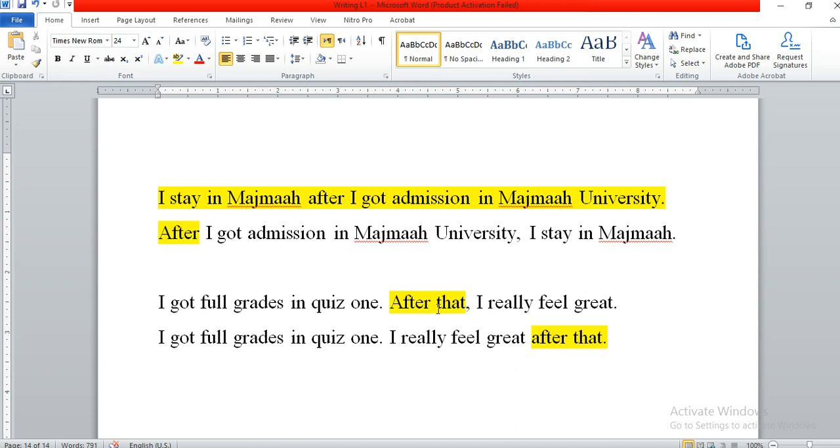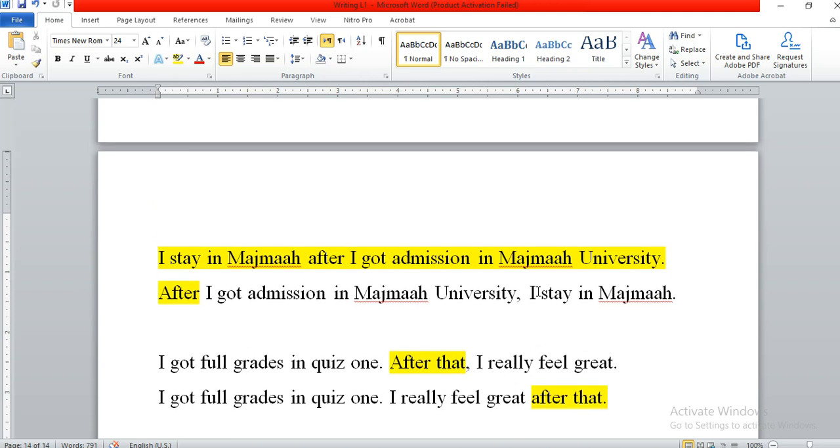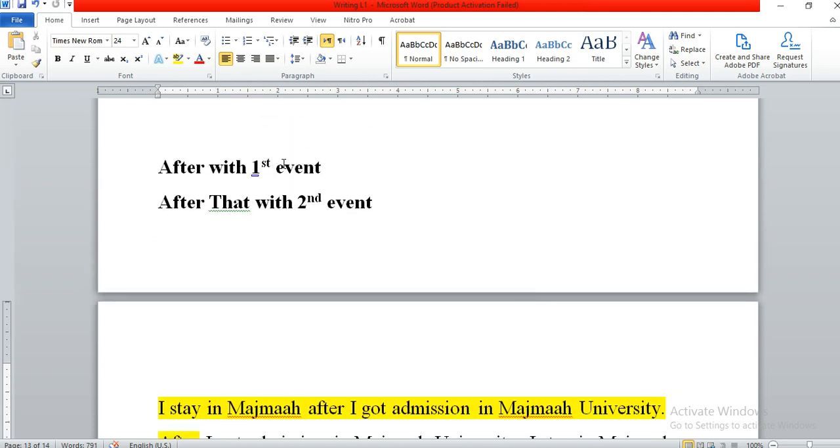But when we use "after that", the rule is we use the first event: I got full grade in quiz 1, and then after that I really feel great. So "after that" we use with the second sentence. "After that" is not used to connect two sentences, but to describe two events one by one. First we add the first event, then "after that" and the second event. So "after" is used with the first event, and "after that" is used with the second event.